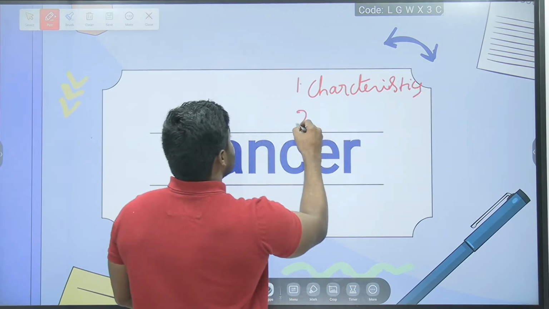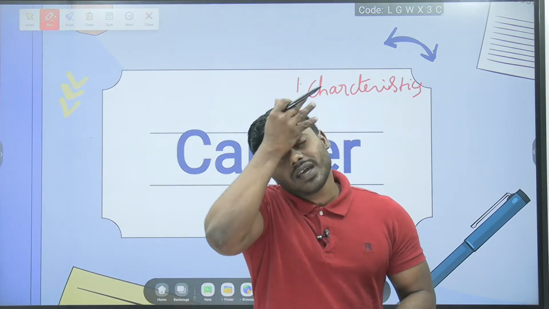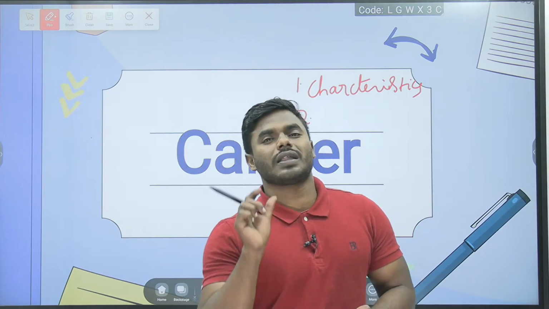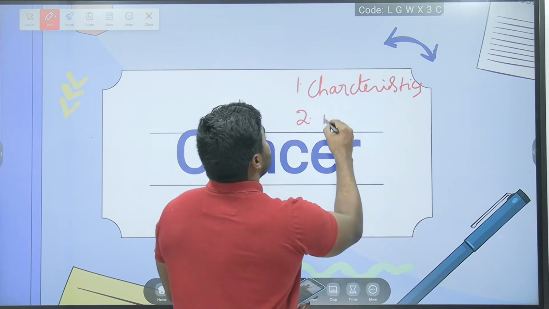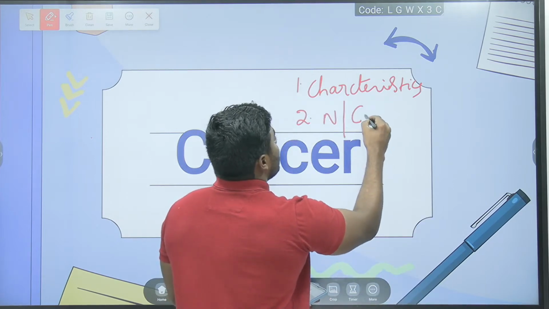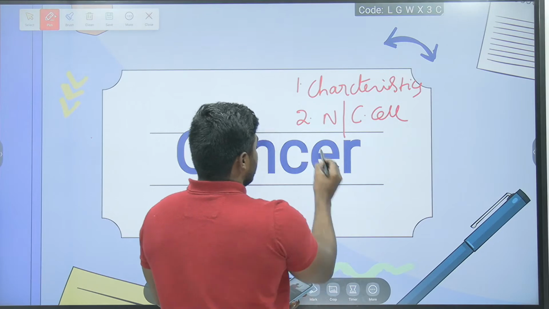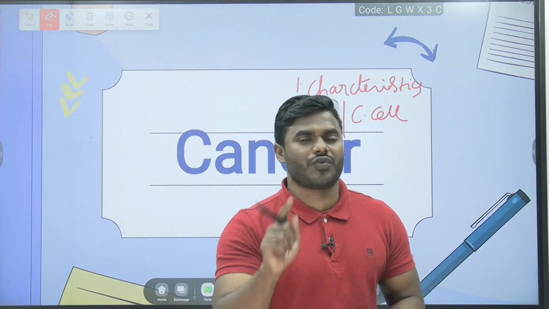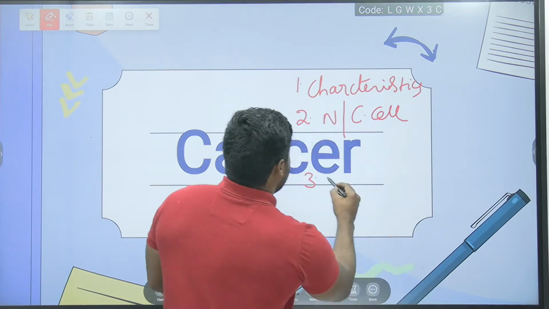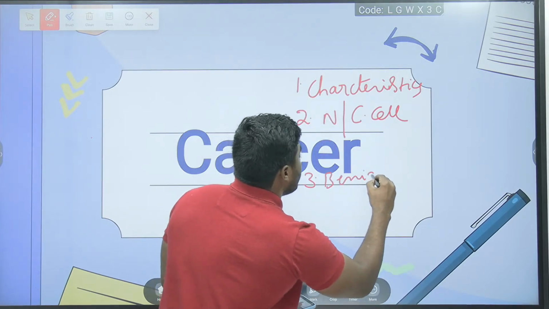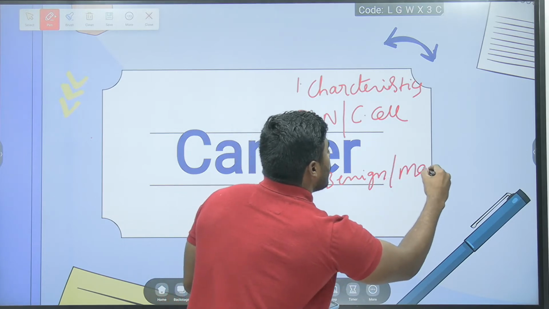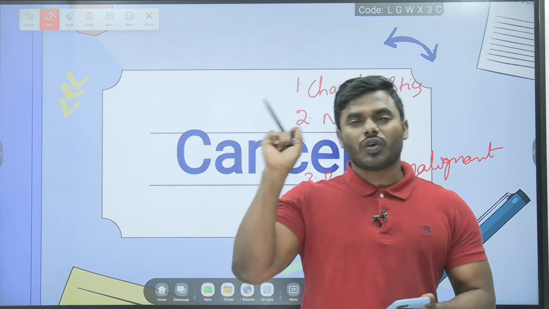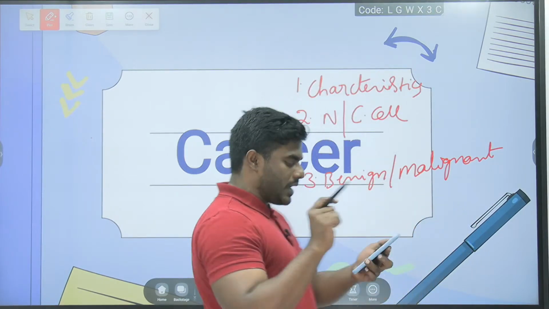The second and most important thing where we can expect questions is the differences or comparisons between the normal cell and cancer cell. The third important thing is the differences between the benign tumor and the malignant tumor. And what about the fourth one that we have to study without fail?